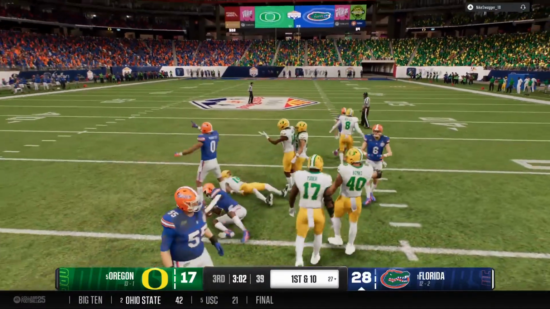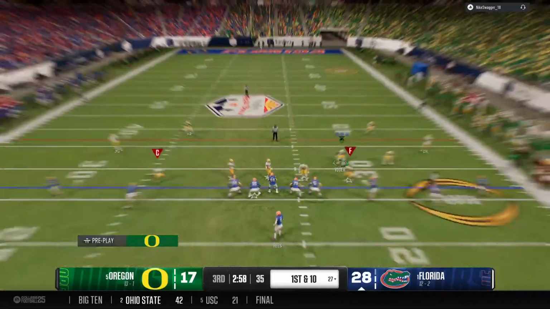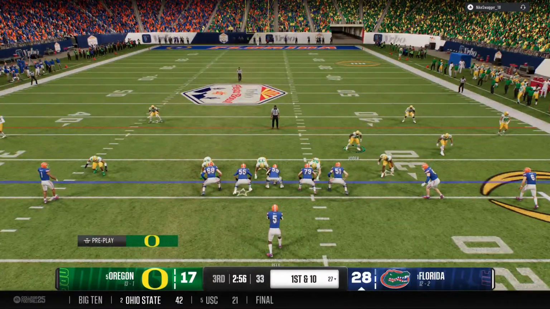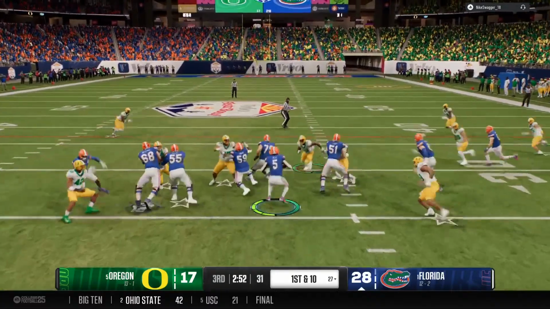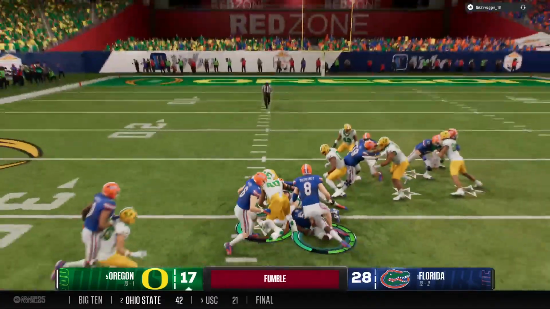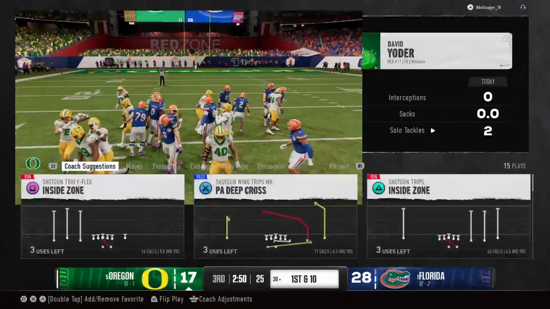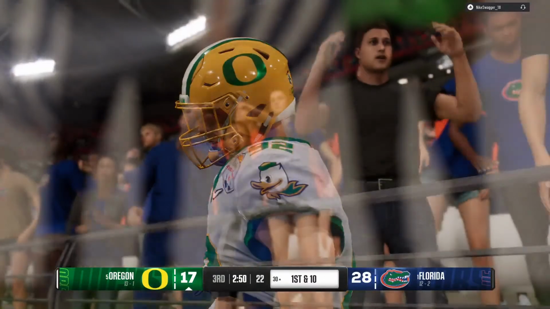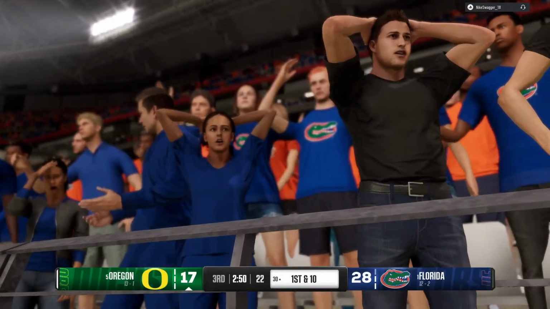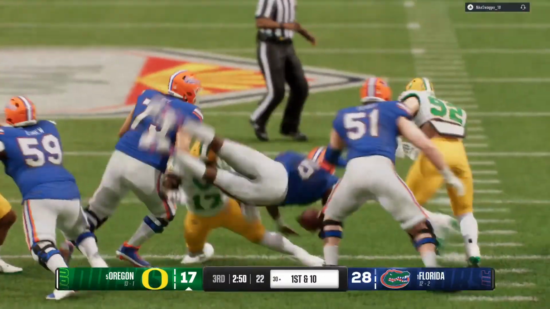And he'll pick up the first down, stopped at the 27. No huddle here for the offense. A designed quarterback keeper. Oh, and he fumbles. It's a turnover. Oh, what a play by this defense. Trailing in the second half, really the only way you can get back into this game is create turnovers. Ball's on the ground, they pounce on it, and they get the ball back to their own offense.